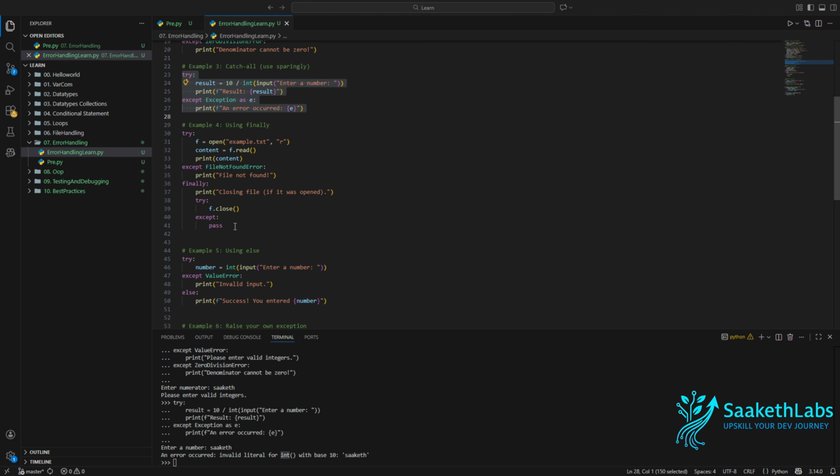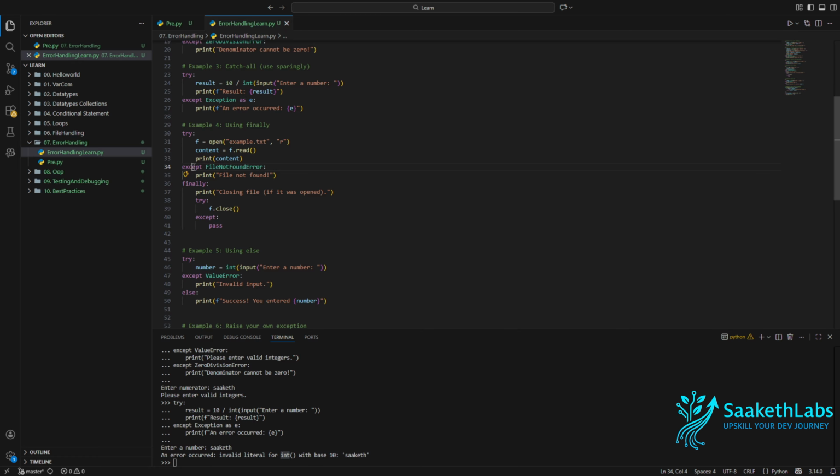The next example is of try, except and finally. So the way it works is, whenever an error occurs, the sequence is terminated immediately and the except block is executed.